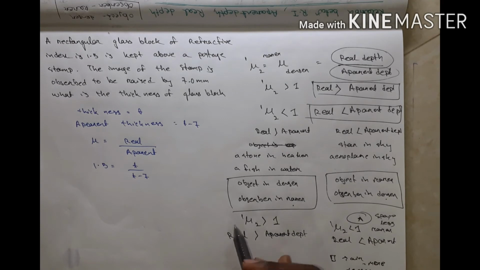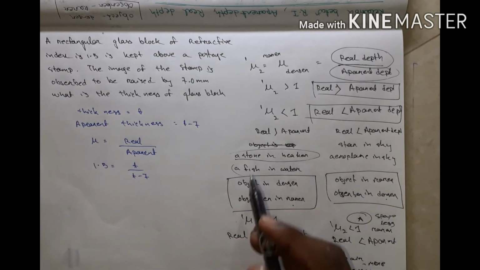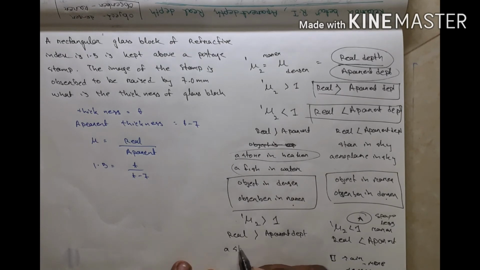Okay, and what is the example? A stone in a beaker, a fish in water, or a stick. A stick looks bent when it is present in water.